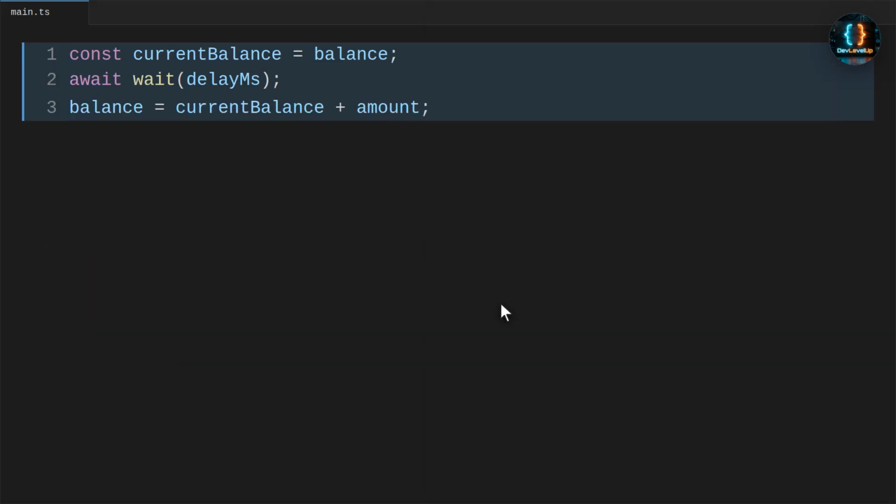Let's break down the timing. Deposit A reads 100, then waits. Deposit B also reads 100, finishes first, and writes 125. When deposit A resumes, it writes 150 based on the stale value. So deposit B's update is lost.